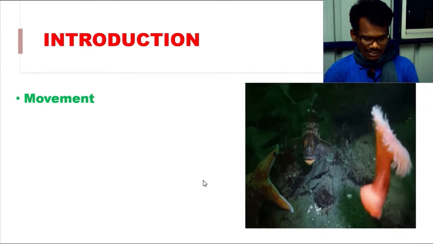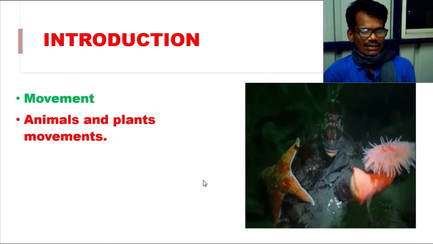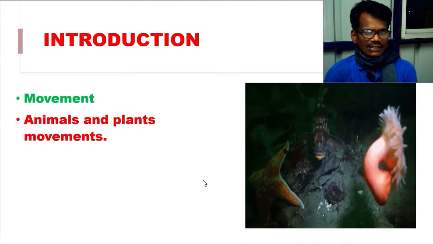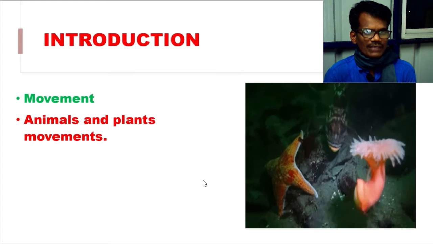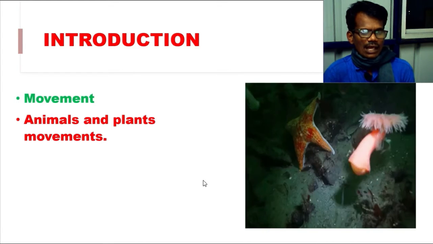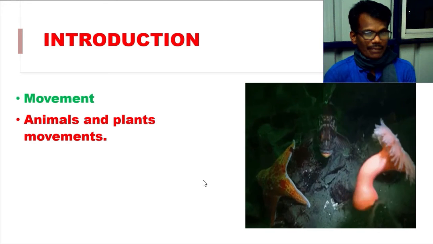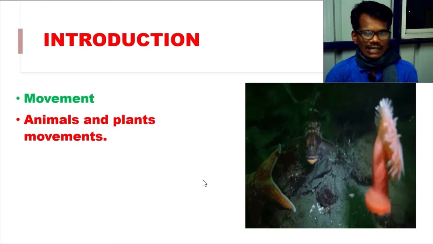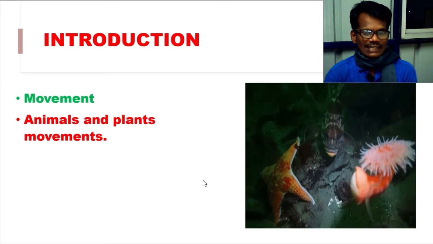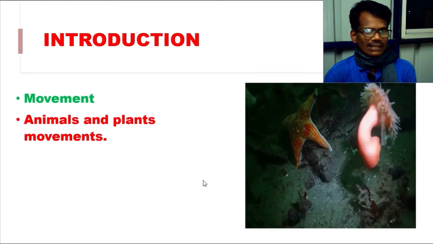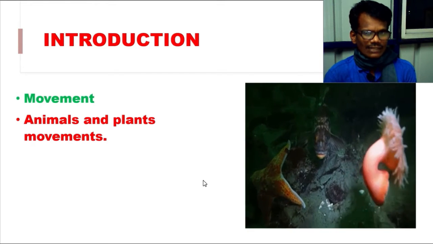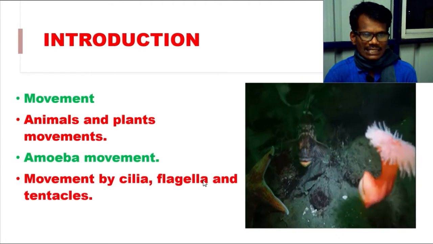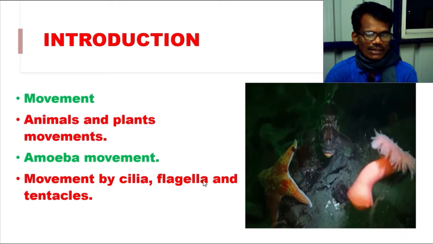In lower organisms, if we see the amoeba, they have false feet. With that they move, a type of movement we call amoeboid movement, and this movement is enabled by cytoplasmic streaming. Other structures are also there: cilia, flagella and tentacles. With these, many other organisms undergo movement. We call it locomotion. So movement by cilia, flagella and tentacles is also involved in movement.